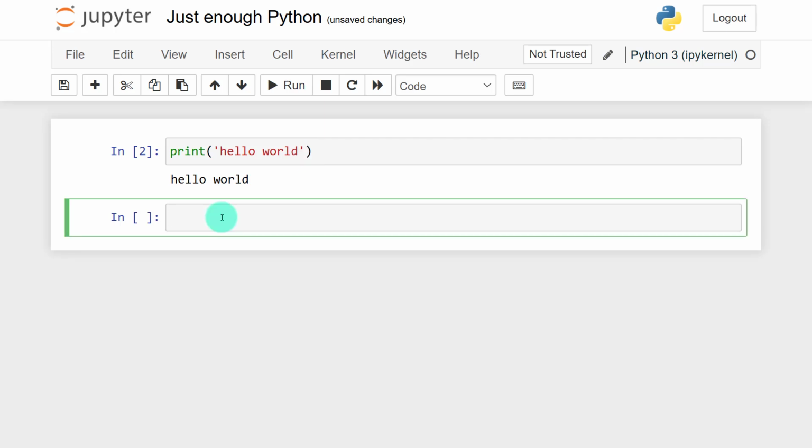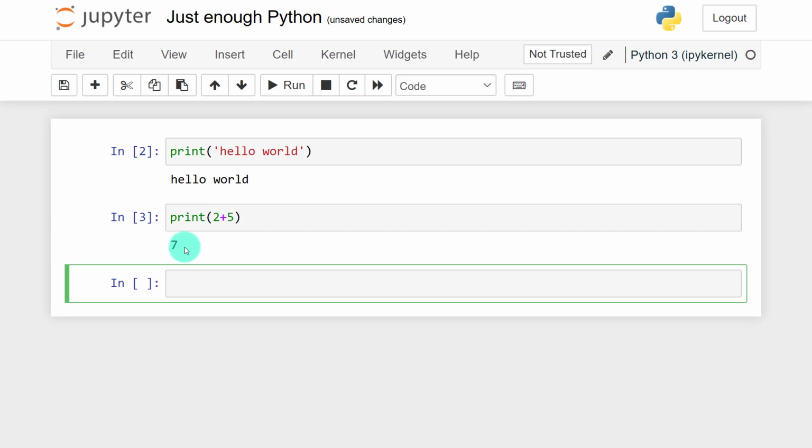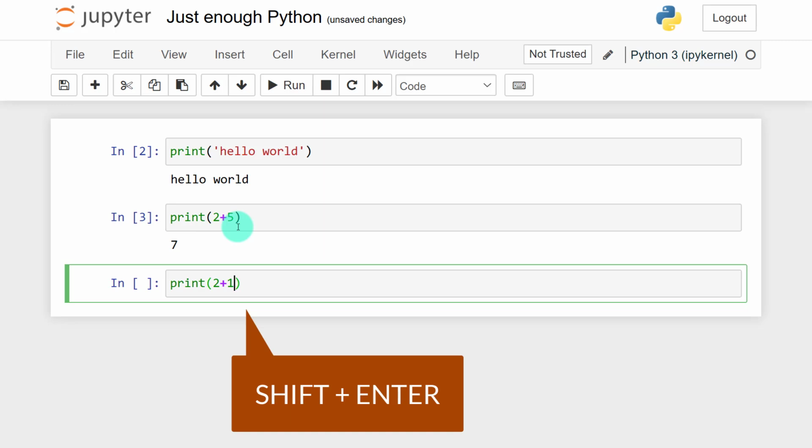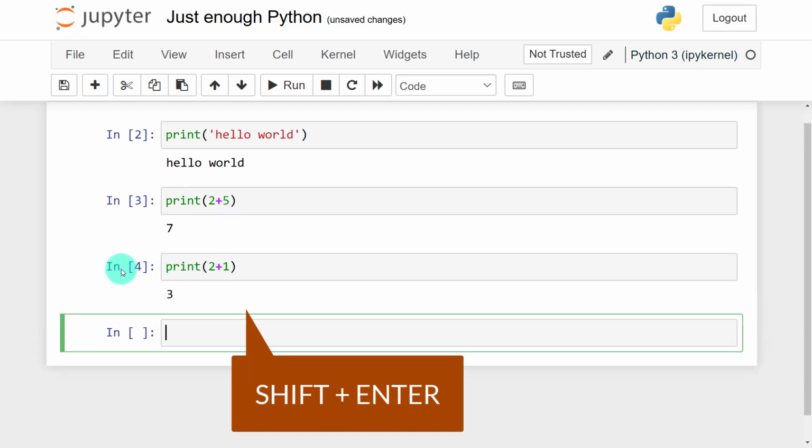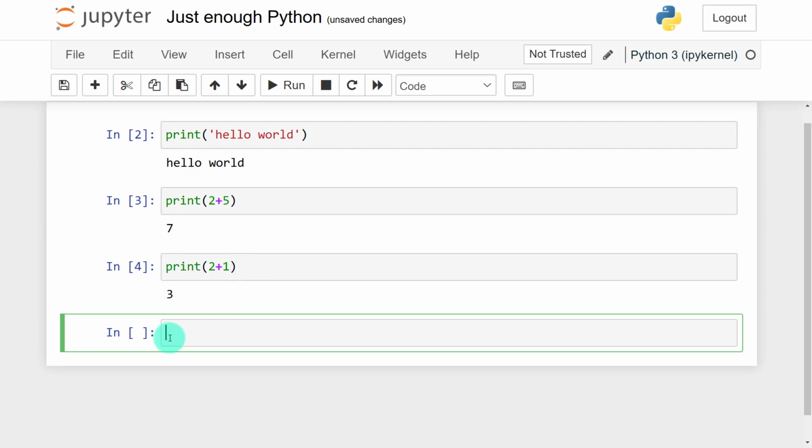For example, I can also choose to print a sum of two numbers, let's say 2 plus 5. When I click on run, I'll see the results here. So I'll have 7. Alternatively, if you don't want to hit run, I can achieve the same when I say print 2 plus, maybe let me say plus 1. Now, I can use shift enter. When I do shift enter, it will execute this cell and go to the next cell. So it creates another line. So that's part of the syntax.